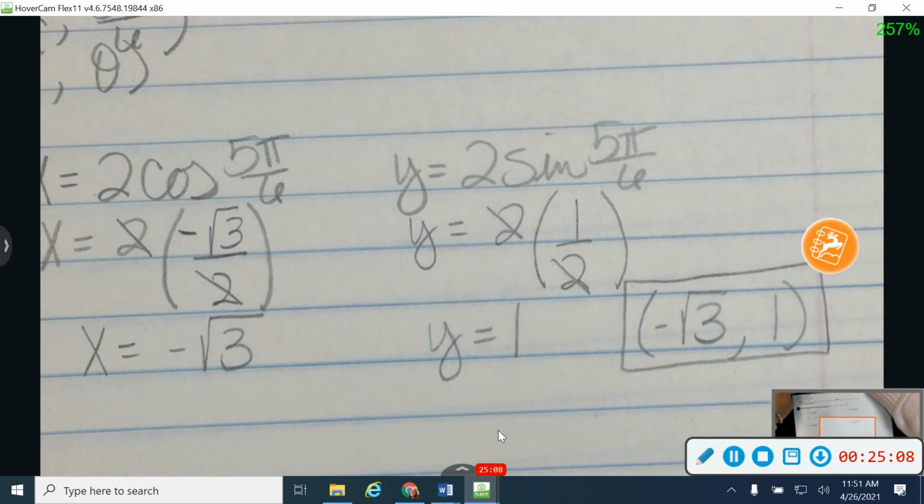Okay, so plug directly into those formulas, which is kind of the easy part. The hard part's going back and finding those values on your unit circle, so watch out for that. Any questions on that one? You just need to go back a long way in the memory bank on finding those values.